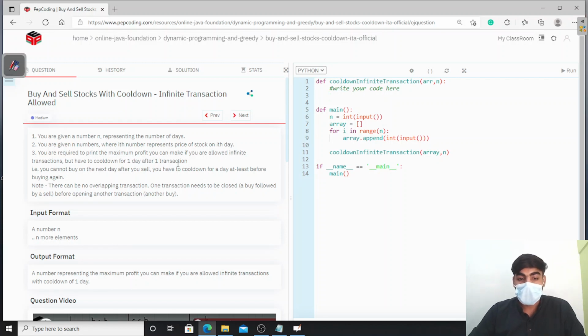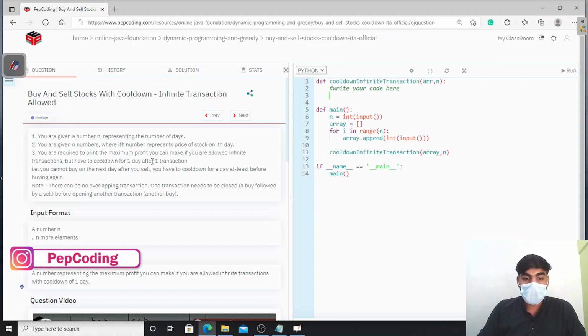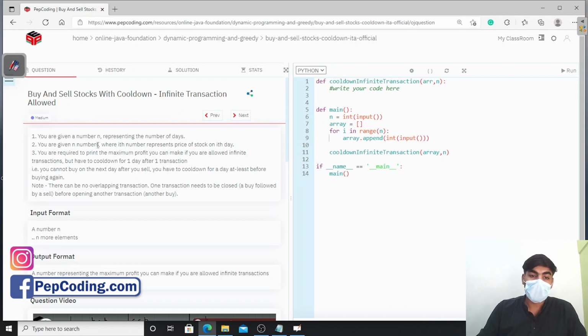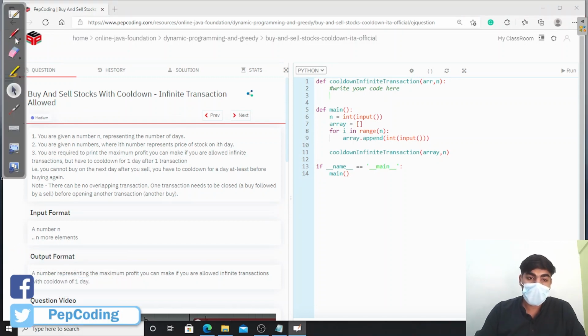So what we have to do is find the maximum profit by doing infinite transactions, but there is a condition. You have to cool down for 1 day after one transaction. So we have to take a cool down after one transaction.